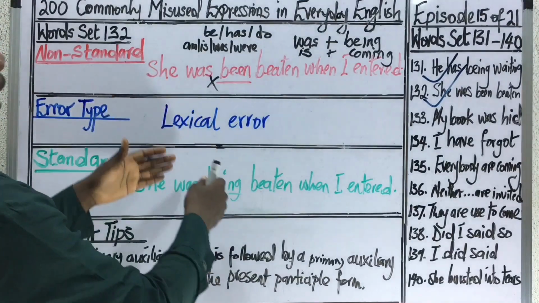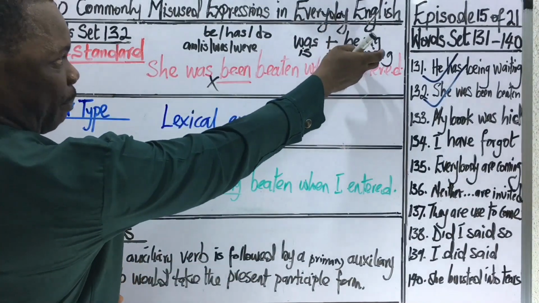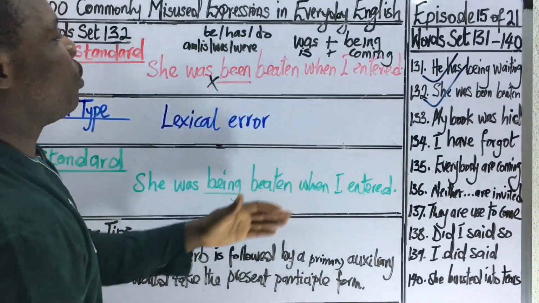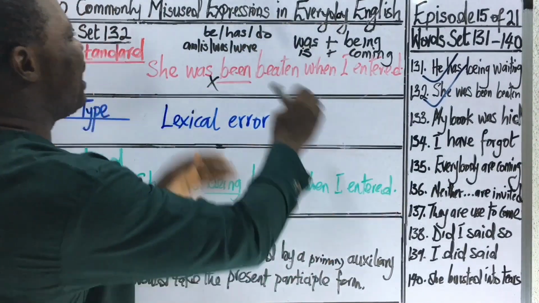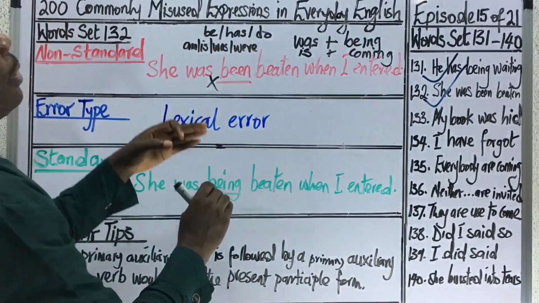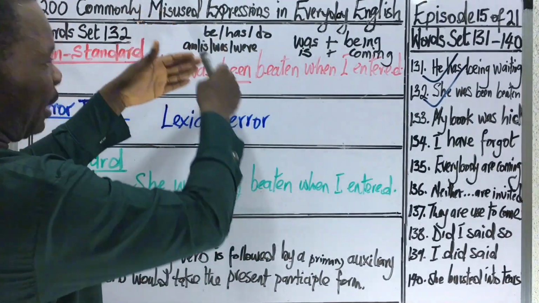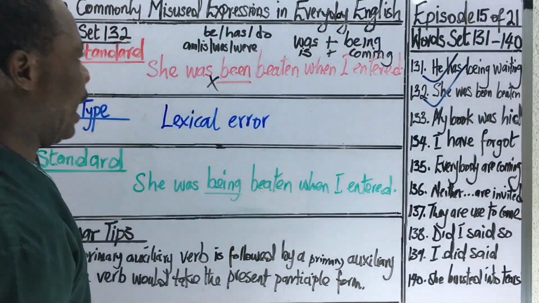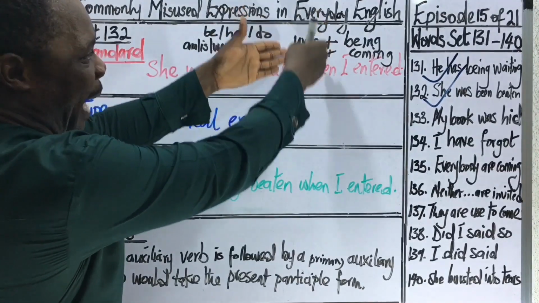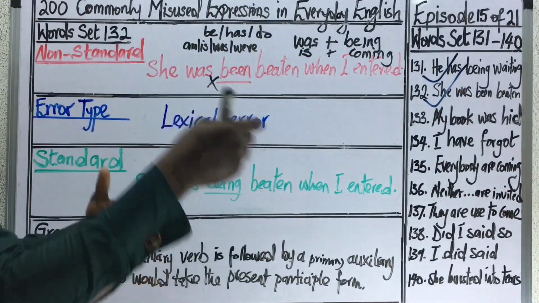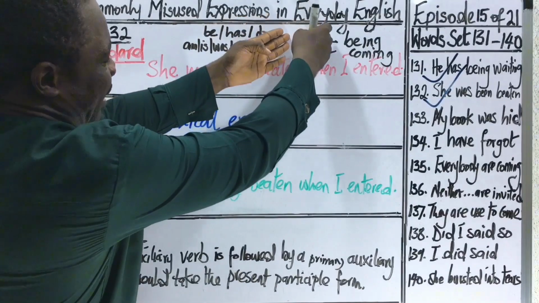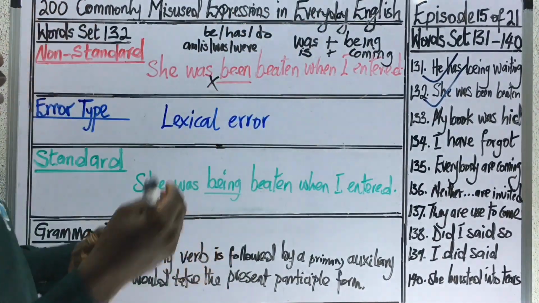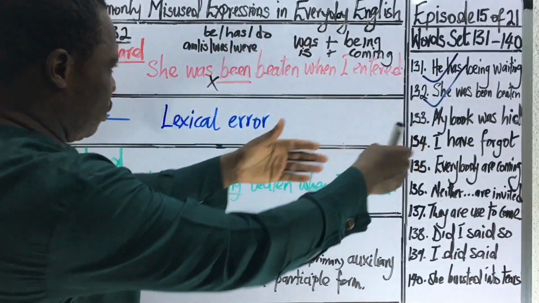So you can see that this is not the verb be now, this is a lexical verb, major verb, not an auxiliary verb. So any verb that is combining with an auxiliary verb, that is with the verb to be, would always take the form of present continuous. And if the primary auxiliary is past, then it will become past continuous. If the primary auxiliary that is at the beginning of the combination is present, then it will become present continuous.